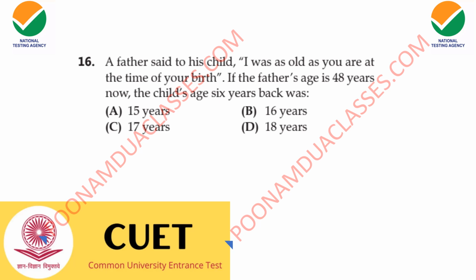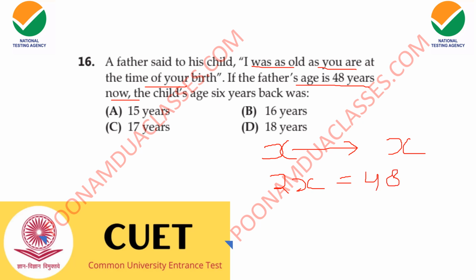At present, let us consider the age of the child to be x, and the father was of the age x when the child was born. Because he is saying, I was as old as you are at the time of your birth. And the father's age is 48 years now. So we can say 2x is equal to 48 years, or x plus x is equal to 48 years. So x's value is 24.